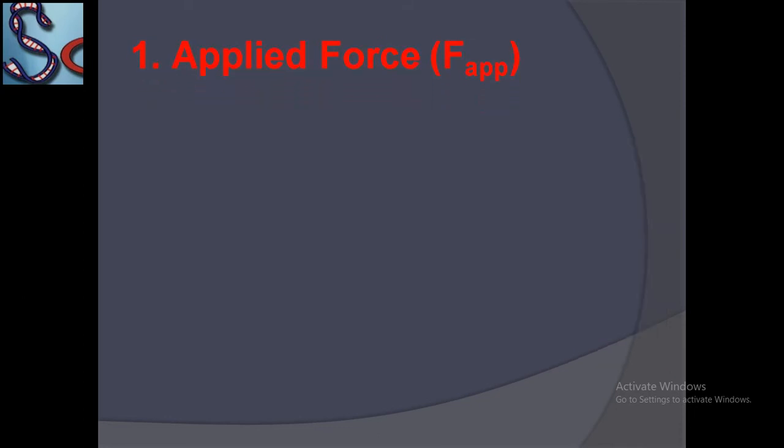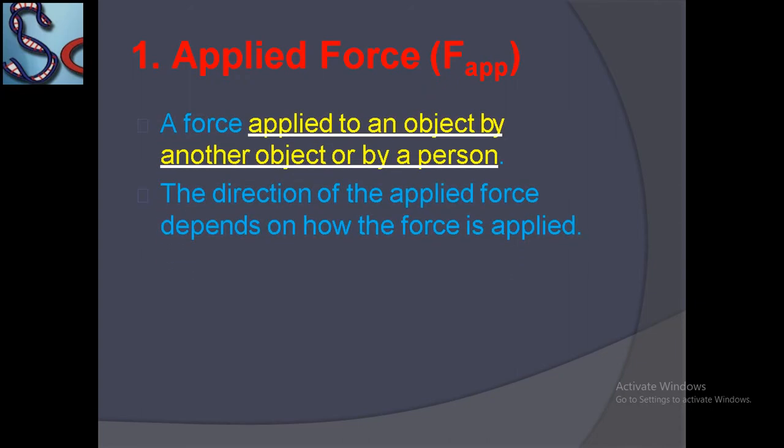Number one contact force is applied force. Applied force is a force which is applied to an object by another object or a person. Means I am applying force to the table, so I have to touch the table in order to apply my force on the table. I have to apply force on the glass, so first I have to touch the glass and then hold it, and by the application of force I will hold the glass. Okay.